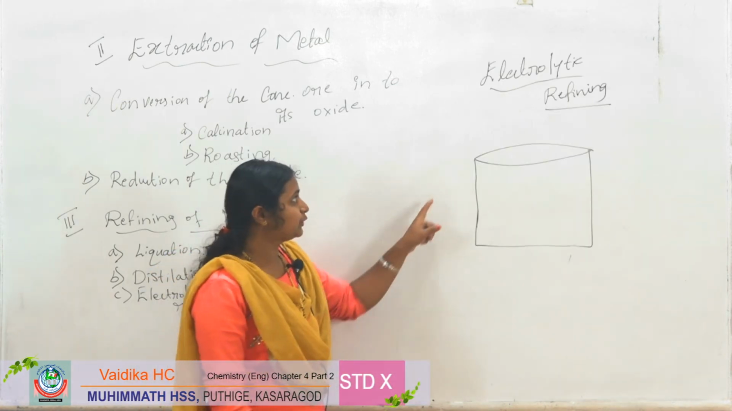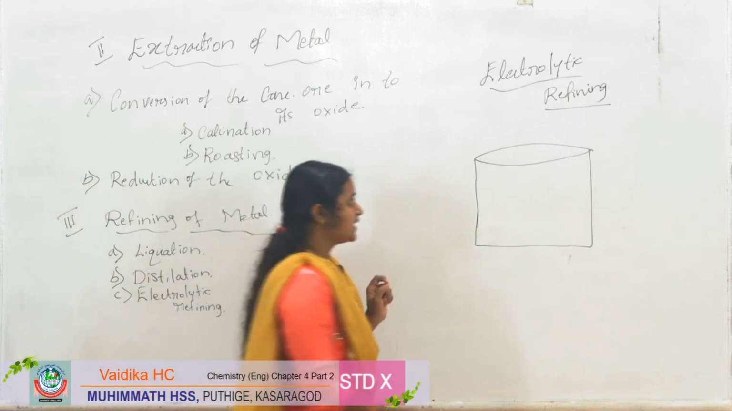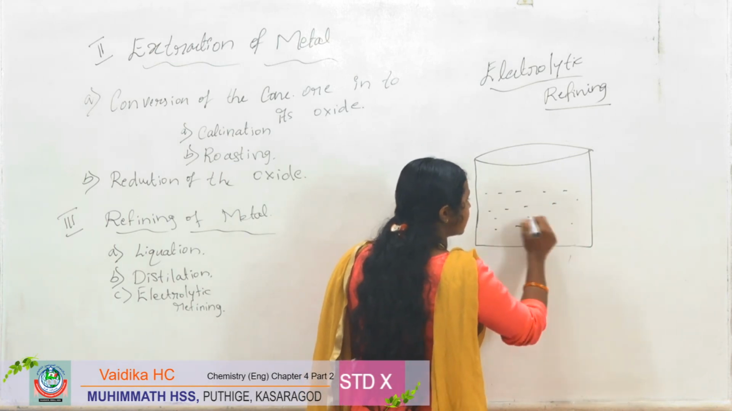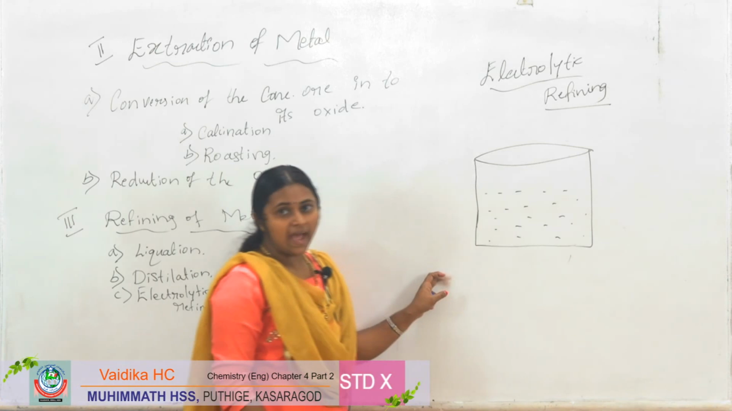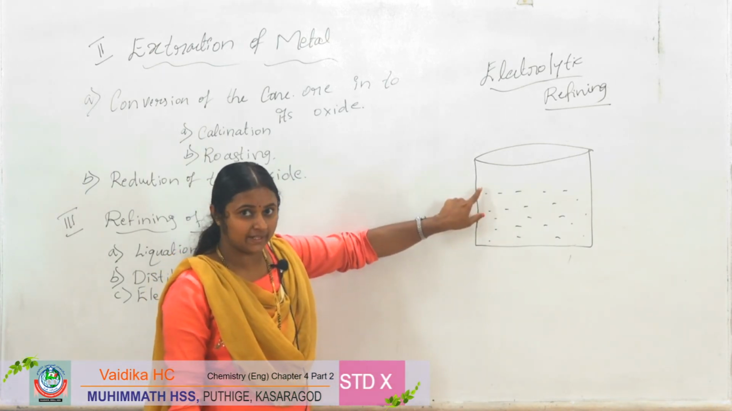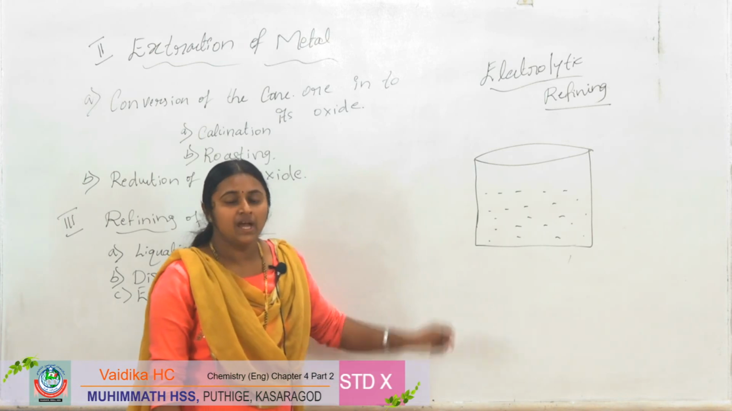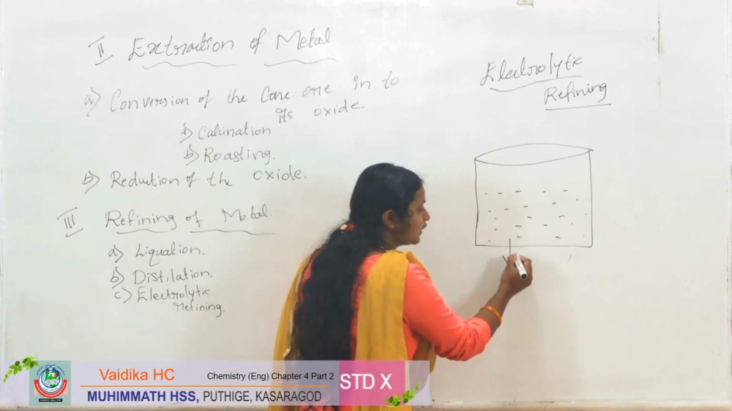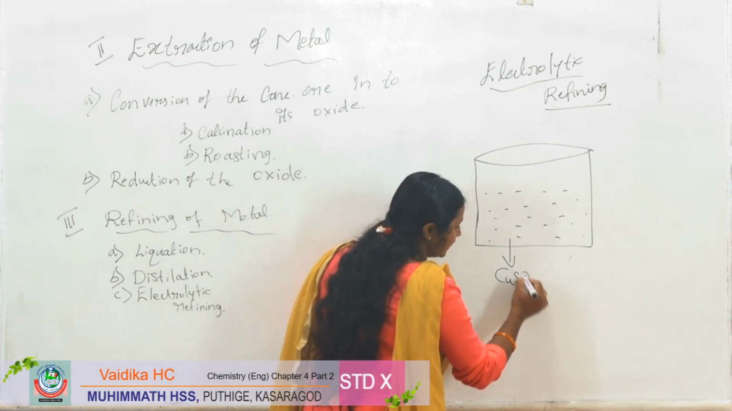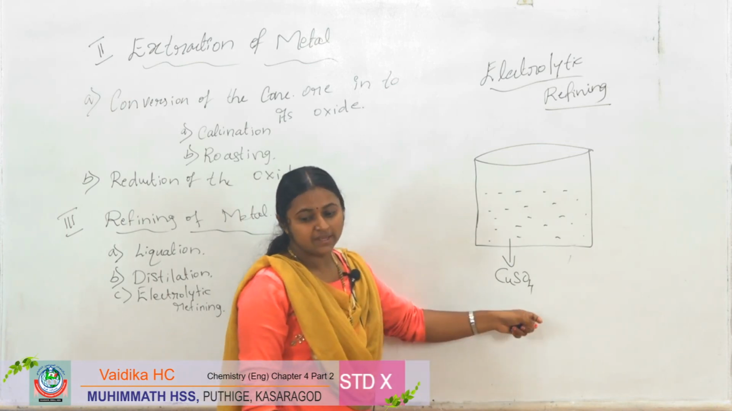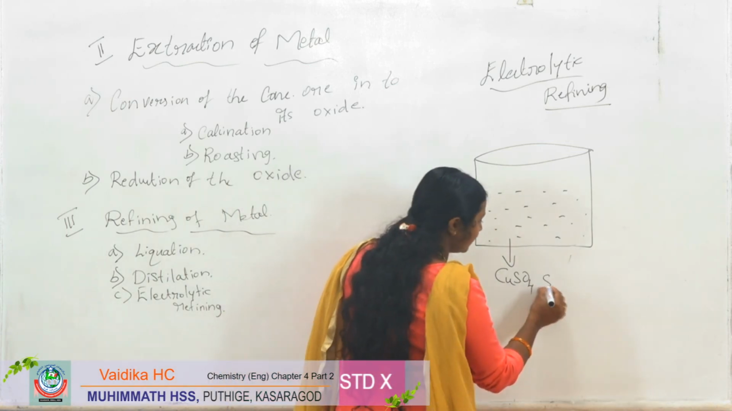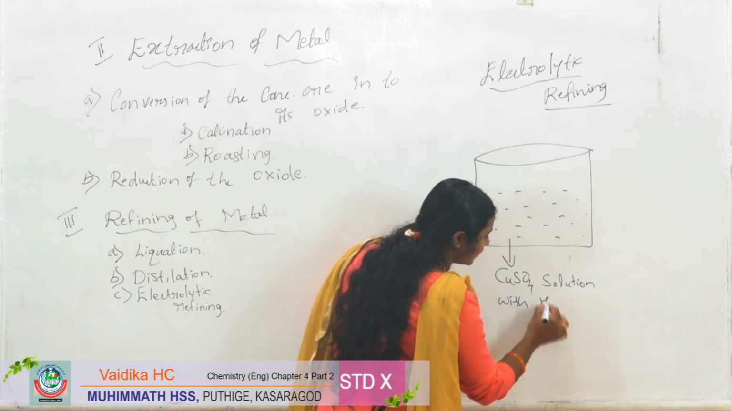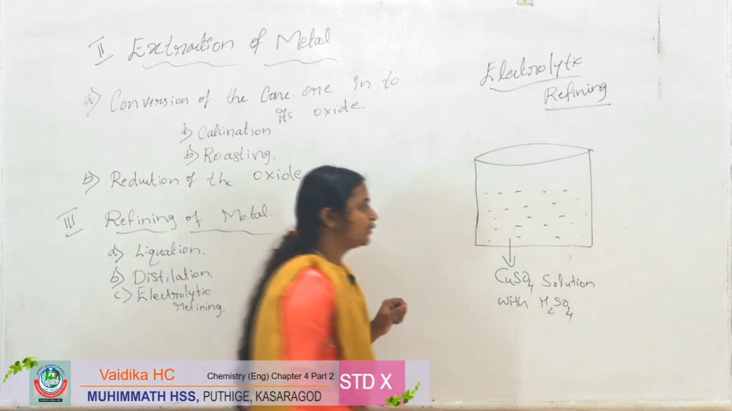So for the electrolytic refining or the electrolysis, we are taking a beaker which contains the salt solution of the metal which has to be refined. Here we are taking copper as an example. So the salt solution of copper is copper sulfate, CuSO4. It should be in acid, so copper sulfate solution with H2SO4. H2SO4 means sulfuric acid.